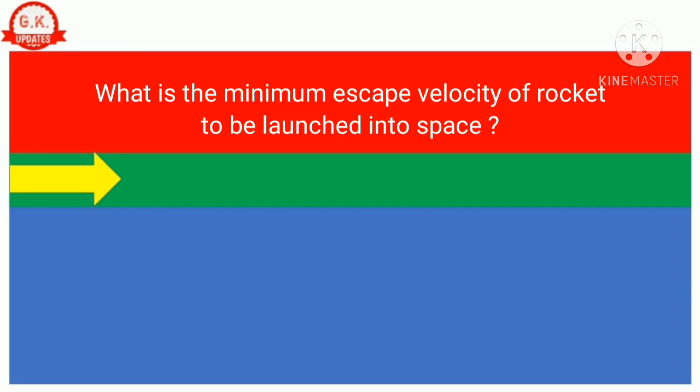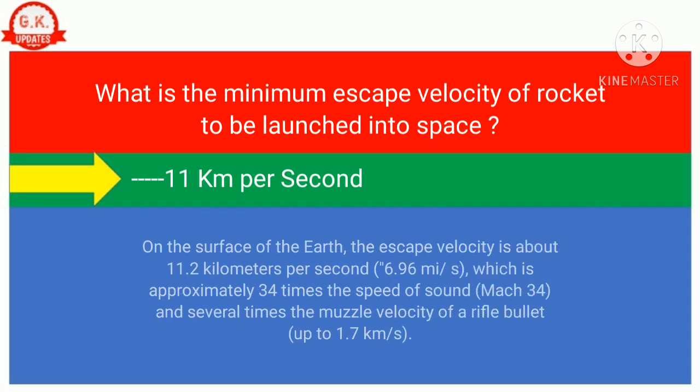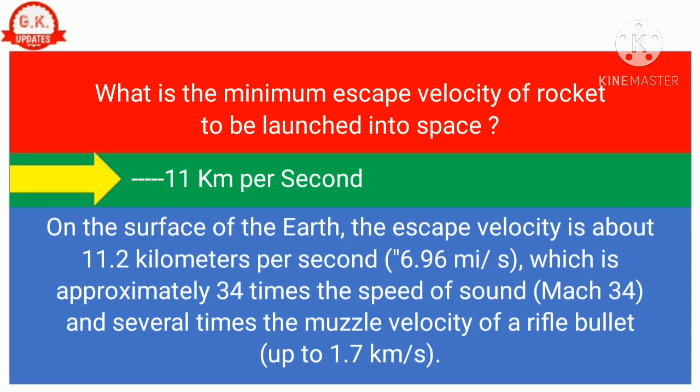Question number 16. What is the minimum escape velocity of rocket to be launched into space? Correct answer is 11 kilometers per second. On the surface of the Earth, the escape velocity is about 11.2 kilometers per second (6.96 miles per second), which is approximately 34 times the speed of sound, Mach 34, and several times the muzzle velocity of a rifle bullet, up to 1.7 kilometers per second.